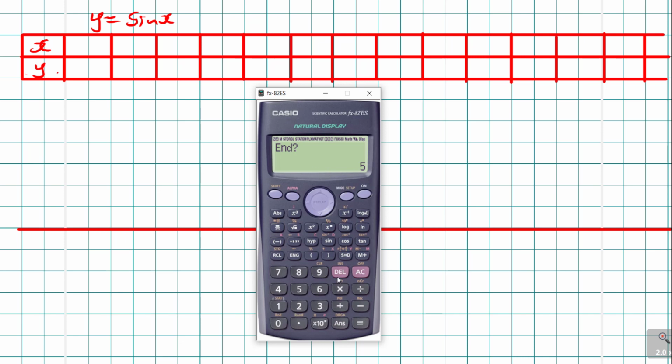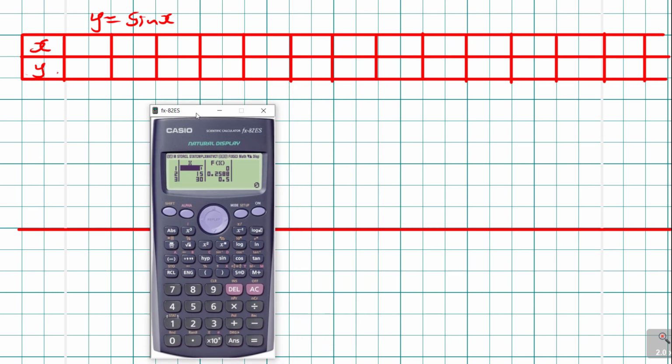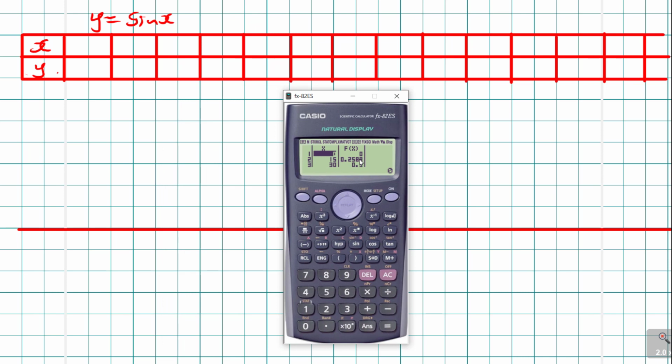And where must I end? They said I must end in 360. Remember, they said between 0 and 360 the values of x. And my step, please use 15 because it covers the special angles of 30 and 45. Now you are going to look at the simplified answers. For example, x is 0, f of x, which is your y. That's your y. When x is 0, y is 0.